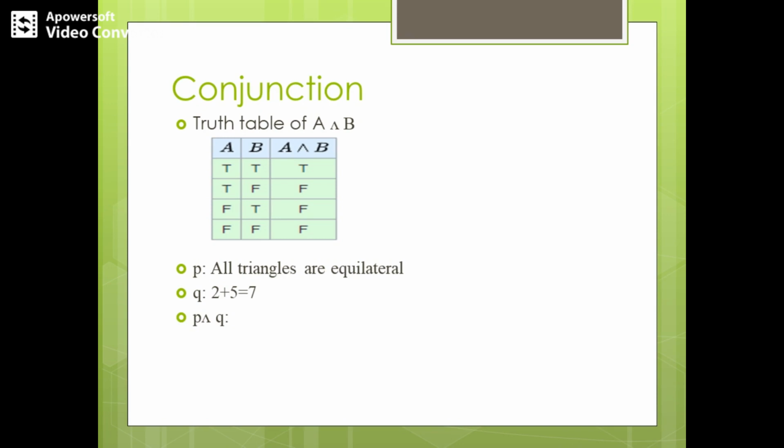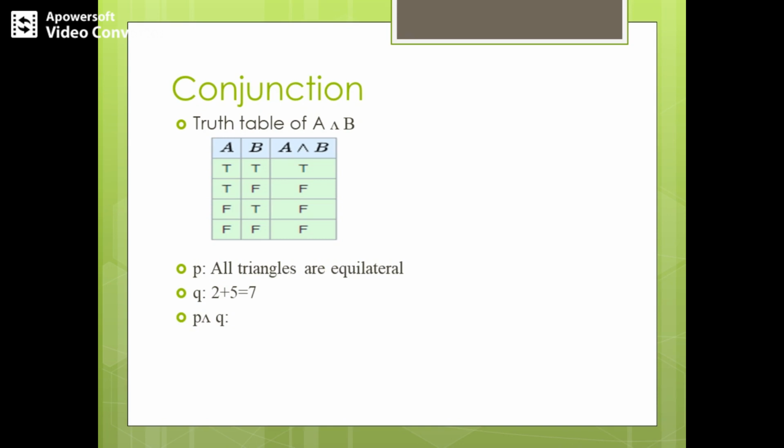Let's see the truth table for this conjunction. The conjunction is denoted by an upside down V symbol. If we have two propositions A and B, we denote the conjunction by A ∧ B, and we say it as A conjunction B. A and B take the possible truth values in different combinations: true true, true false, false true, false false. These are the possible truth values for two propositions A and B.